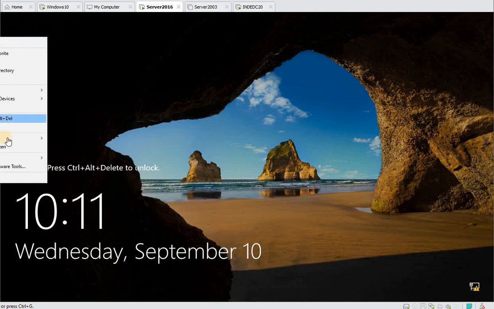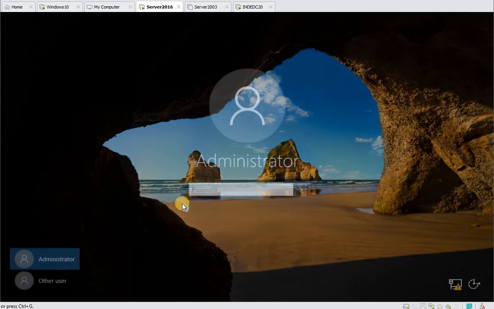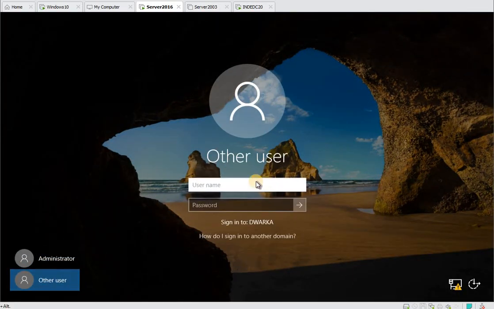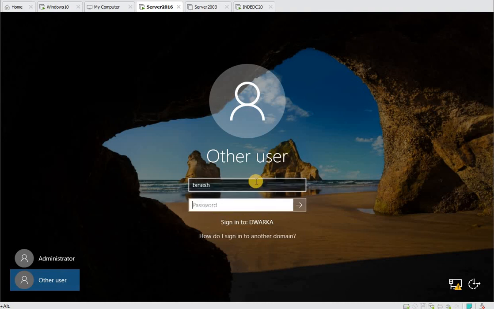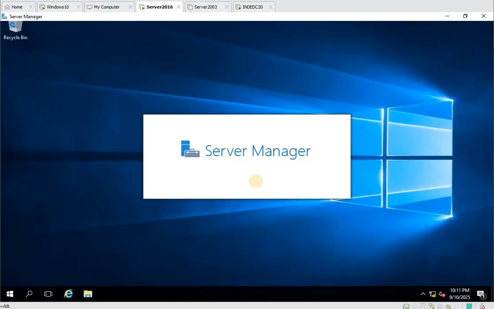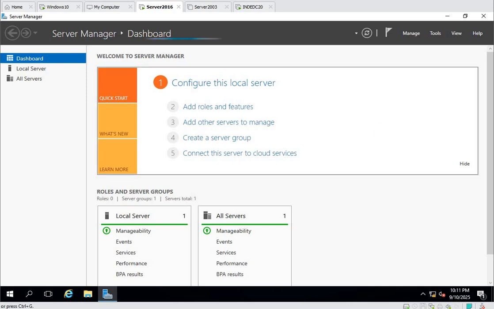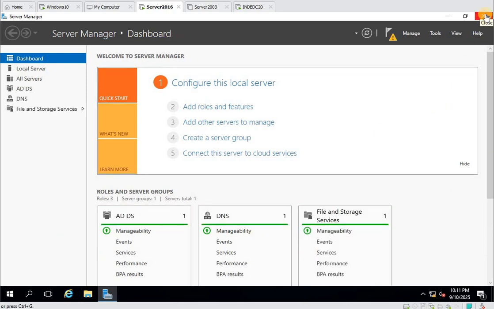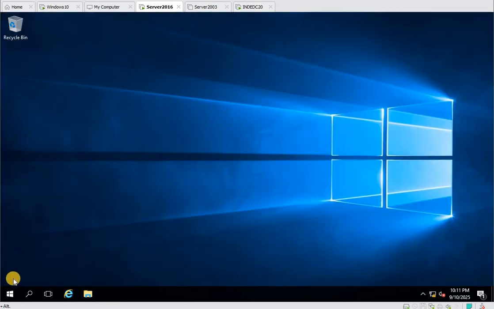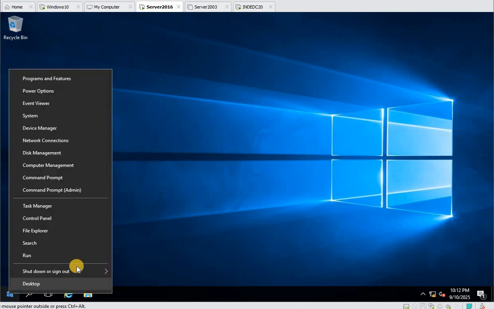So this is my server where I need to log in again with my domain credentials. Now I logged in. So if you make any mistake, that is not a problem, but you should know what the solution is. I will shut down this server and I will use it in the future if I want to.